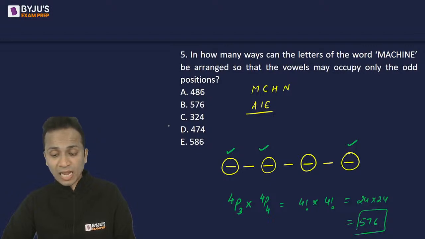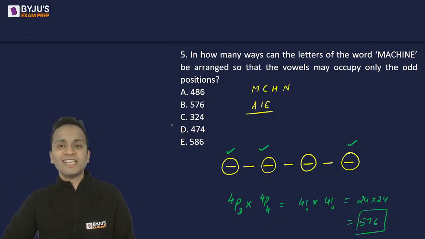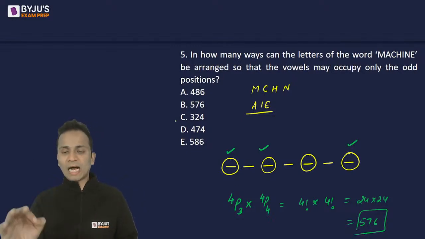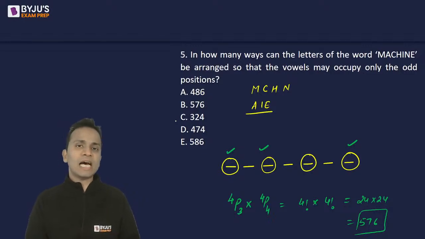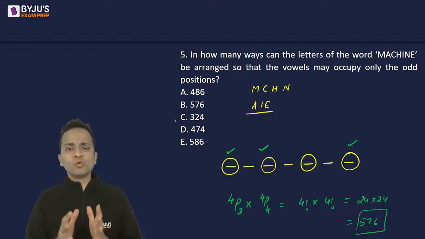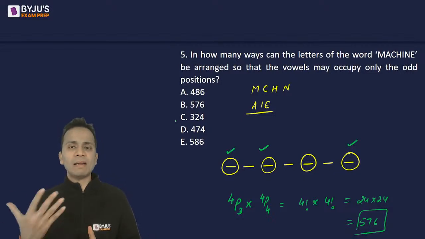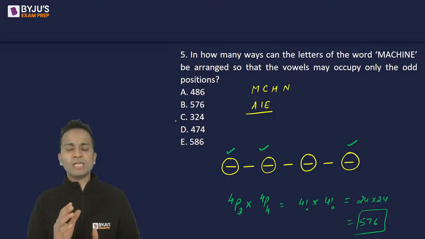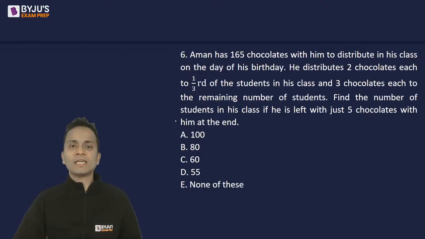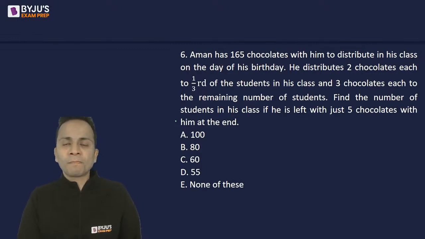And I'm happy to see a lot of you have given a correct answer. Nice. So Ajinkya, DP, Sonu, Harshit, Ruchika, Prerna, and Ujjwala, all of you have given the correct answer. I don't know what method you have used. Okay, whichever method you have used, the answer is 576. One of the methods I have explained. If you think that the method that I have used is easier, you can adopt this method. Okay, so answer is 576. That is option B. Let's move on and look at our next question, question number 6.